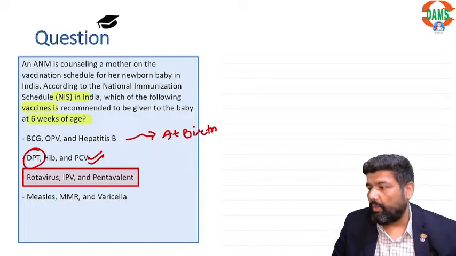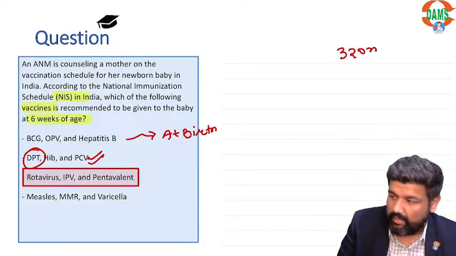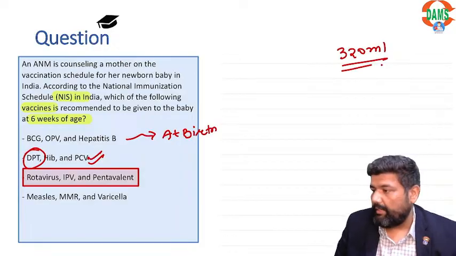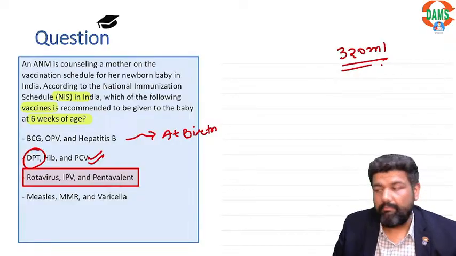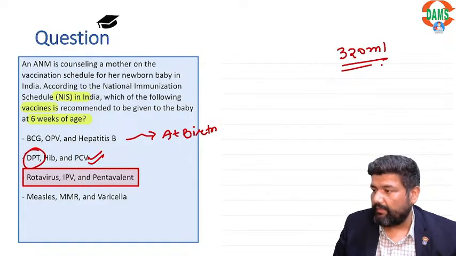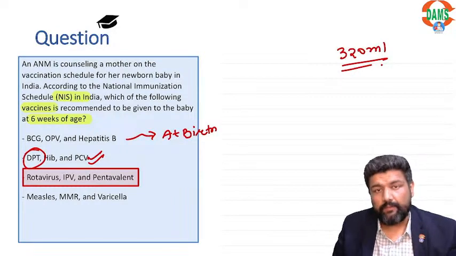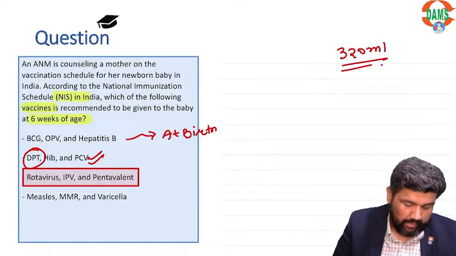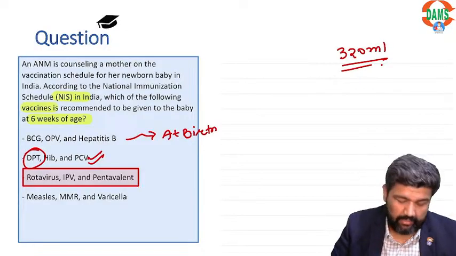Dr. Ritik Garg, the capacity is 320 ml, not 200 ml. Dr. Akash is right. Dr. Surbhi Patel is right. It is 320 ml. Yes, Dr. Ritik, you can say approximately 300, but to be precise, 320 ml. Now, I think C is the correct answer here. Right? C is the correct answer here.